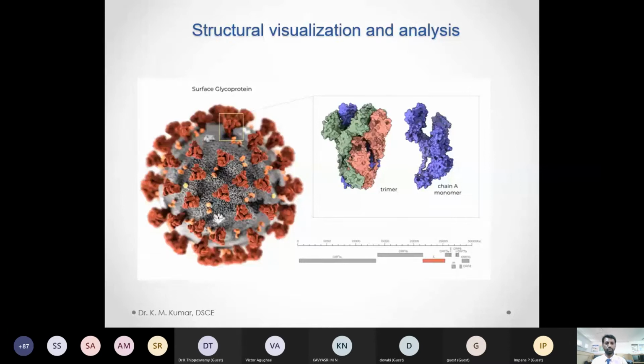We all know the surface glycoproteins are like this, and the spike proteins we call glycoproteins, S proteins. So from this, we are going to choose this protein sequence only for further visualization and analysis here.